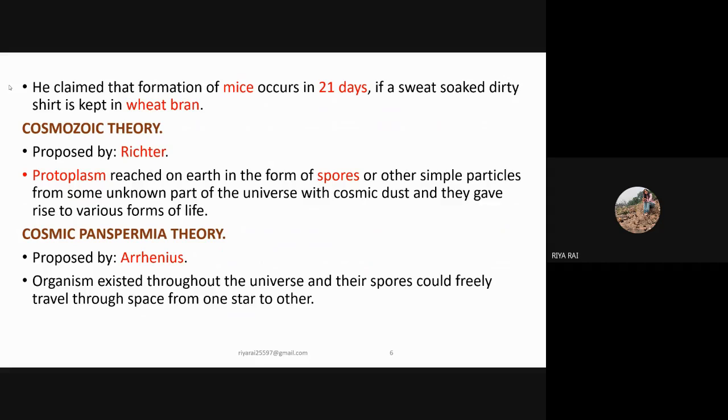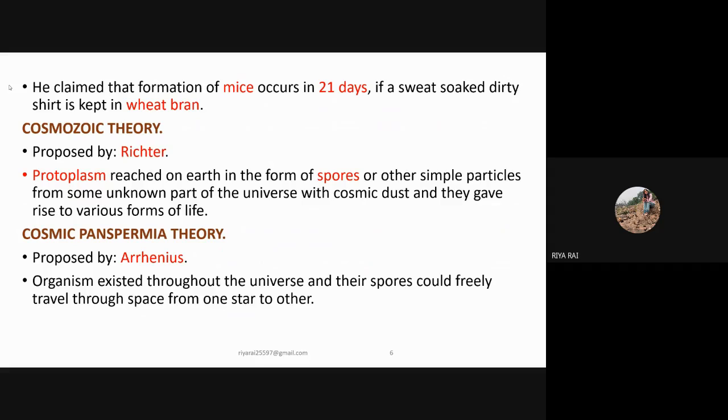And this protoplasm reached the earth in the form of spores or small globule-like particles, and it came with the help of cosmic dust. Cosmic dust is also known as space dust, which is a dust-like material that exists in outer space. It is also known as interstellar dust, and it has fallen on the earth, and like this the protoplasm has come to earth.